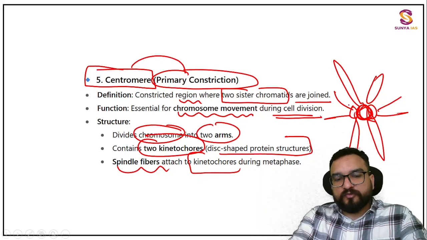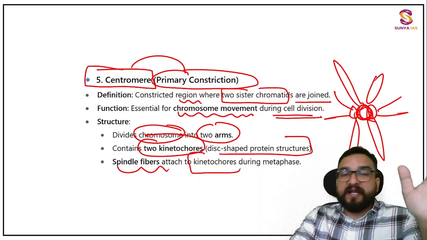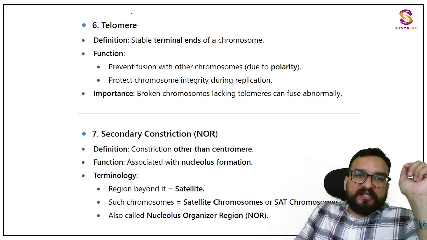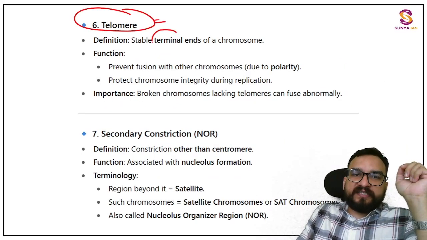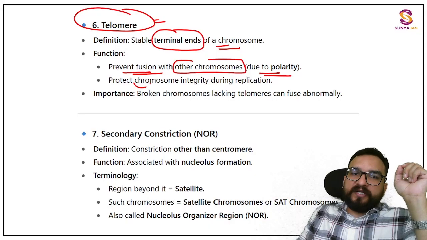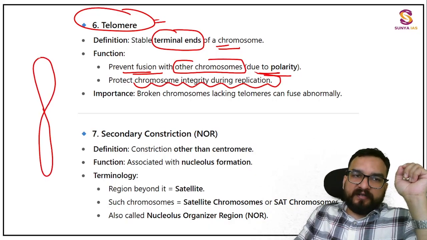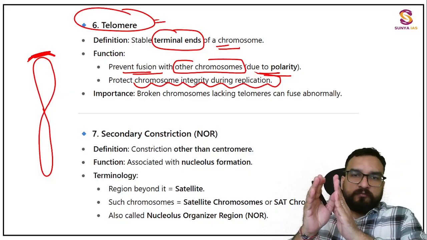Okay, I will explain all of this to you. This is done. Centromere is done. Pellicle is done. This you have to remember anyhow. Chromonema is done. Now telomere also you are going to find, which is the stable terminal end of a chromosome. It prevents fusion with other chromosomes due to polarity and protects chromosome integrity during replication. So this end which you are seeing basically prevents fusion of other chromosomes. So it will remain in an isolated form, right?